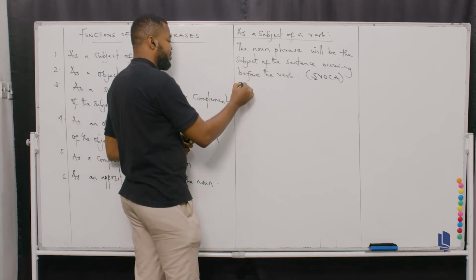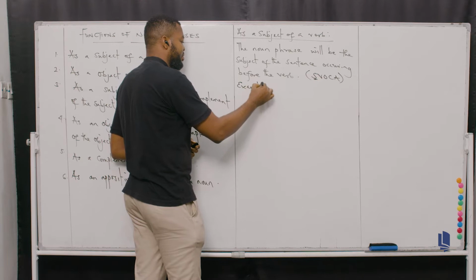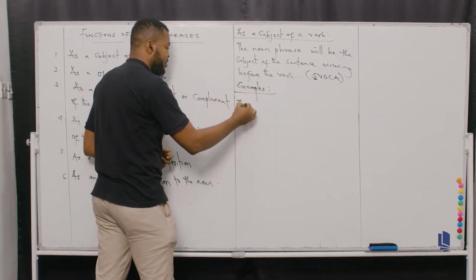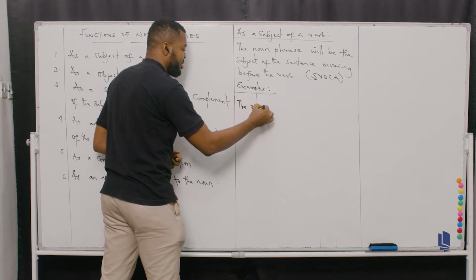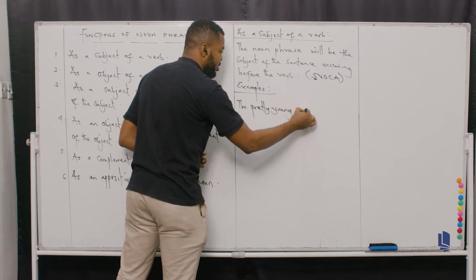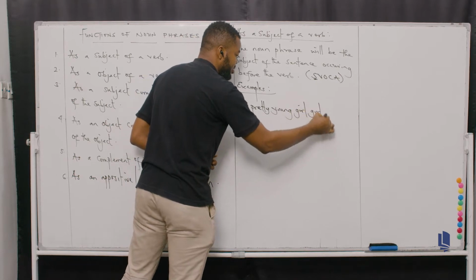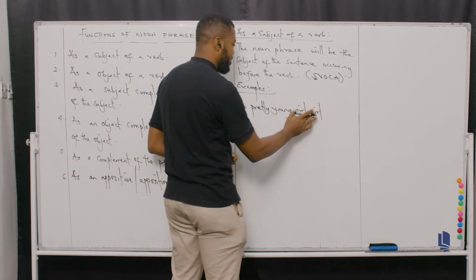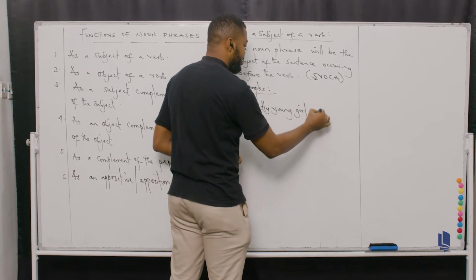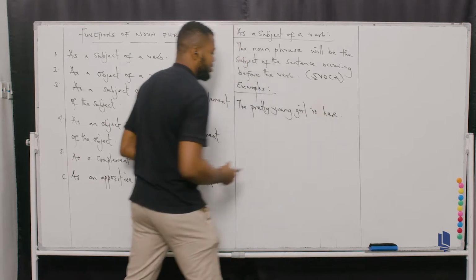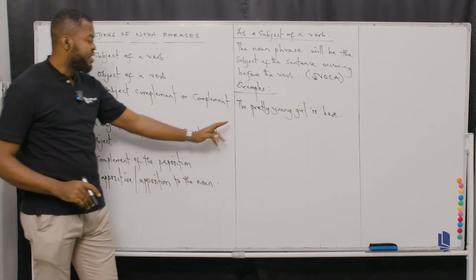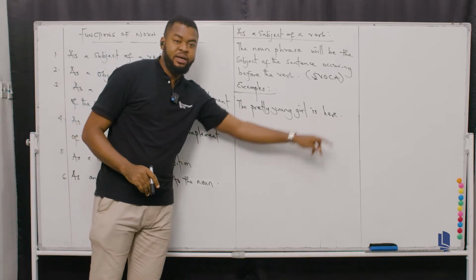Now let's take an example. So we have examples. Now you can see the pretty young girl, okay, the pretty young girl is here. I've given an example and we're going to do the analysis together. So you have the pretty young girl is here.